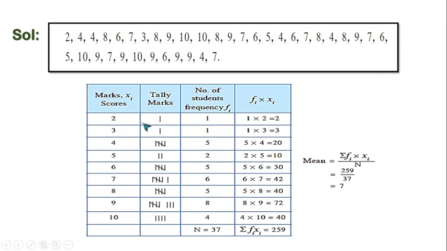Now, in the first column, we need to write the scores in the ascending order. Ascending means, children, from smaller to bigger. For that, first from the data that has been given to us, we need to get the smaller number and we also need to know the bigger number. So, I know that in the scores given, the smaller number is 2 and the greater number is 10. So, I'll write all the numbers from 2 to 10 in my first column. Now, write the tally marks in the second column.